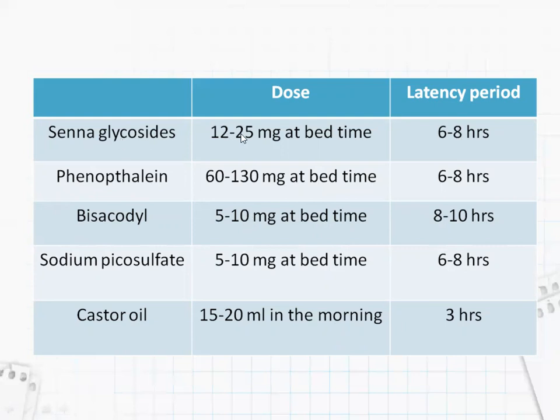Senna glycosides 12 to 25 milligrams, phenolphthalein 60 to 130 milligrams, both act within 6 to 8 hours. Bisacodyl 5 to 10 milligrams at bedtime, 8 to 10 hours is taken for its action. Sodium picosulfate also 5 to 10 milligrams at bedtime, but it takes 6 to 8 hours to act. Castor oil 15 to 20 ml in the morning, takes 3 hours to act.